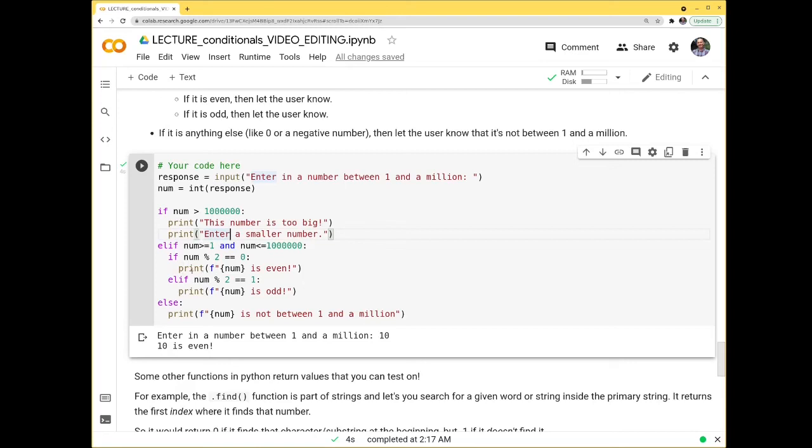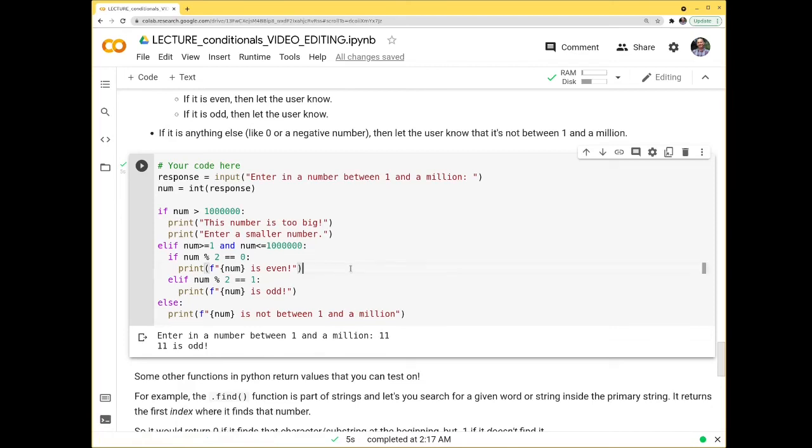So these are your nested if statements, and you could even have nested statements even inside there. It checks to see if the remainder when I divide by 2 is equal to 0, and if it is, it's even. But if the remainder is not that, if it's 1, then 11 is odd.